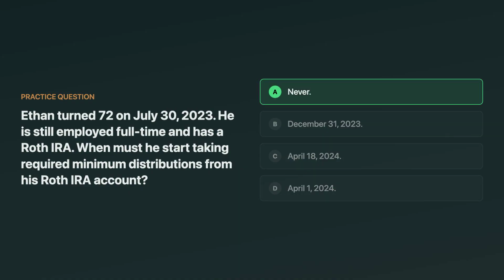The answer is never. Roth IRAs do not have required minimum distributions during the owner's lifetime. Employment status and age don't change that for a Roth IRA. A common trap is mixing this up with traditional IRA RMD rules, or with employer plans that sometimes have a still-working exception.